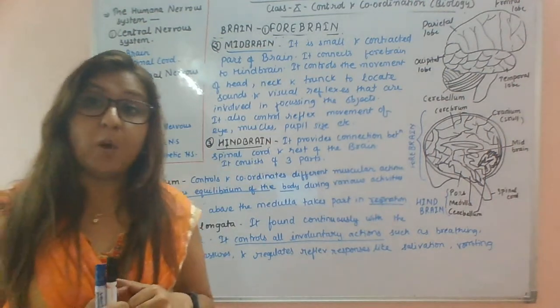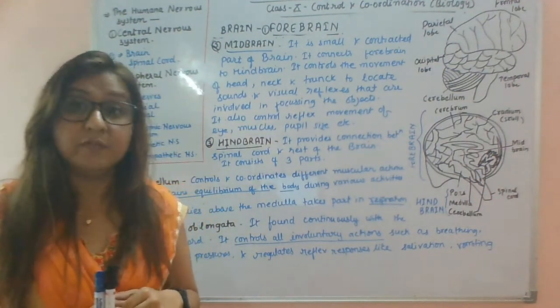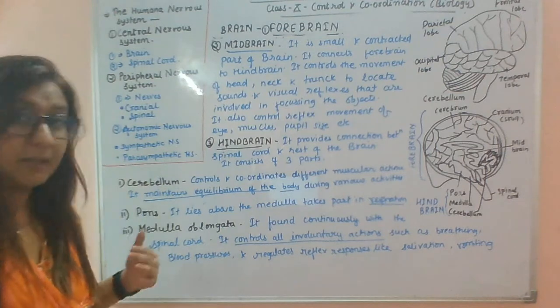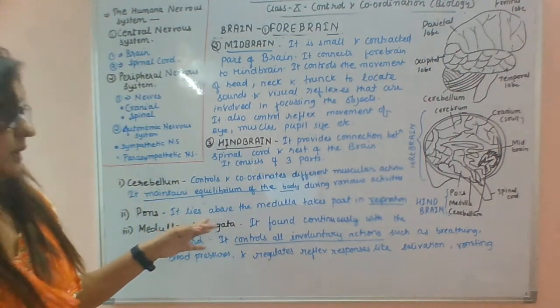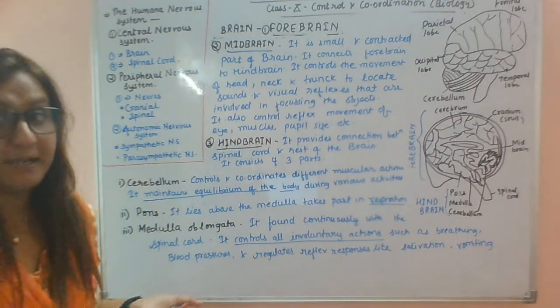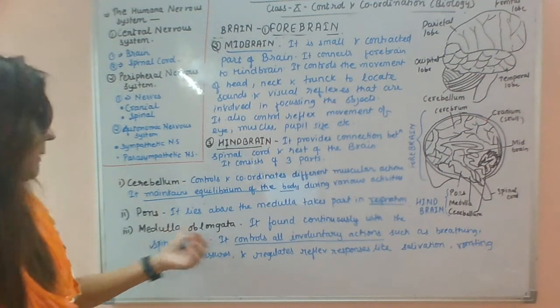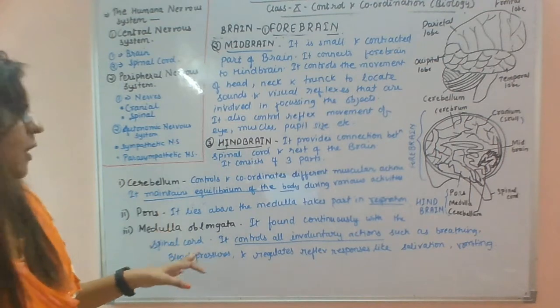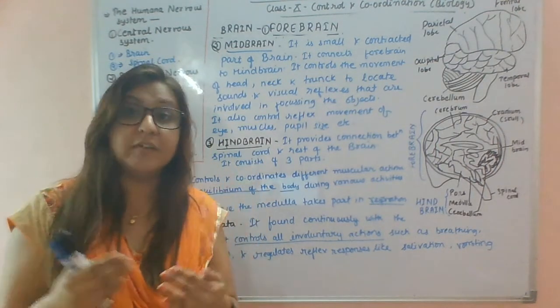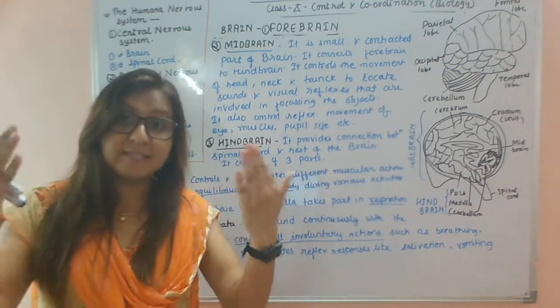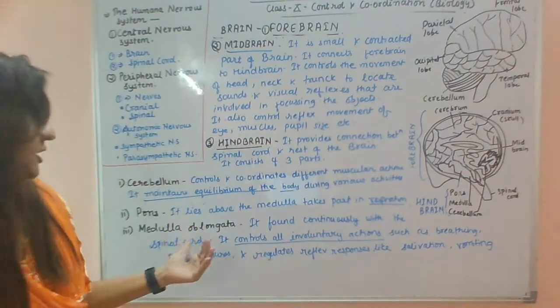Next is the pons. The pons is responsible for the process of respiration. It lies above the medulla and takes part in respiration. Next, the medulla oblongata is continuous with the spinal cord.